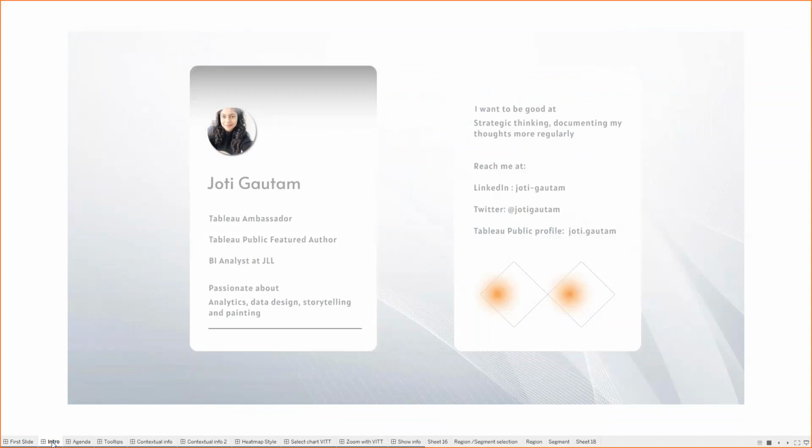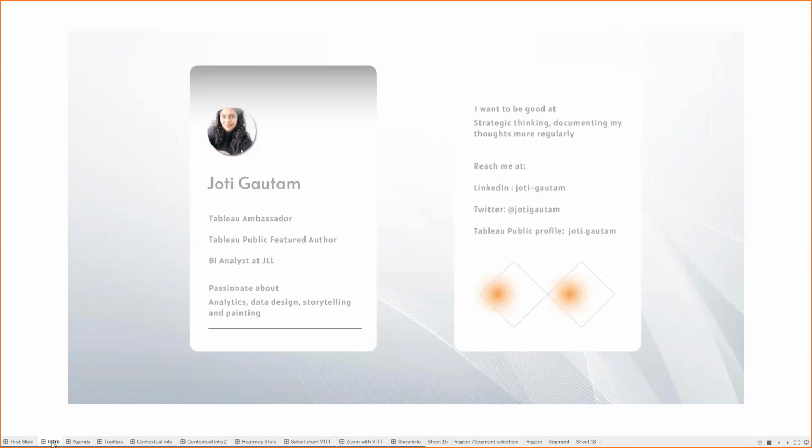So thank you DataFam and Tableau for recognizing the work. And this year in April, I was also selected as the Tableau Public Featured Author, which is also an initiative by Tableau. While I'm talking about these two programs, I would like to stress that these are initiatives for the community which were started by Tableau.